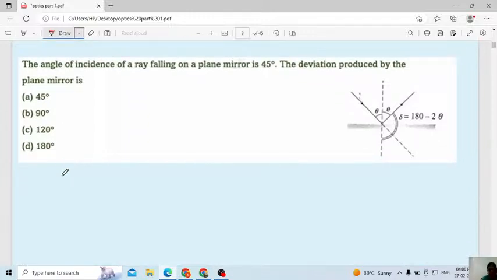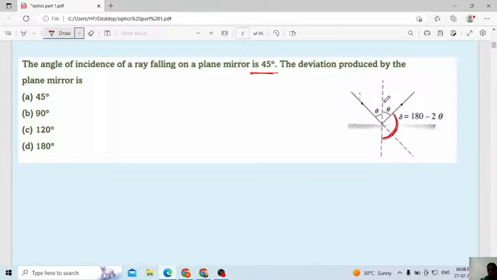Then let us solve few MCQ problems based on this one. The angle of incidence of a ray falling on a plane mirror is 45 degree. Then what is the deviation produced by the plane mirror? If you know the formula, calculate. What is meant by deviation? Angle of deviation, we can see here.